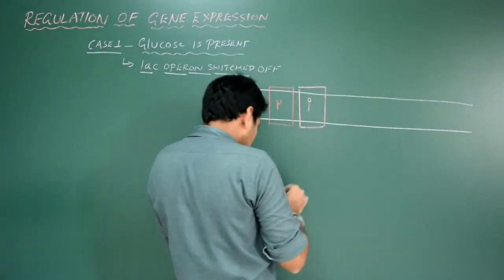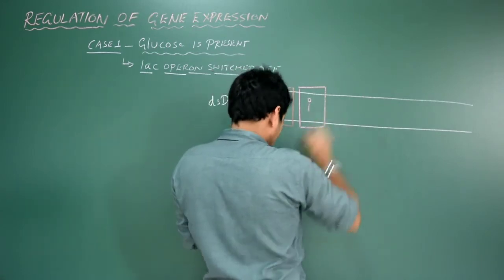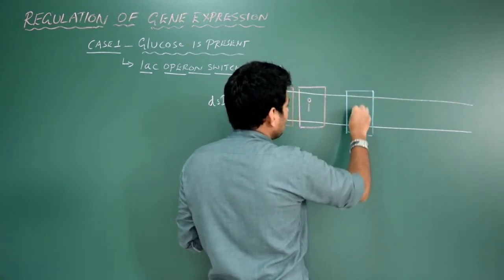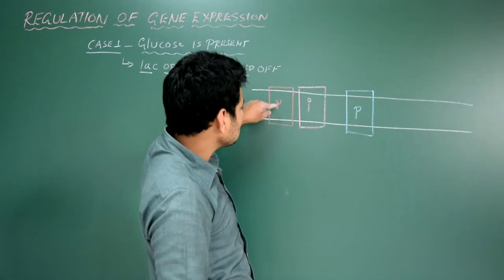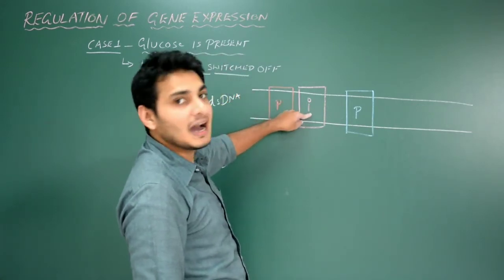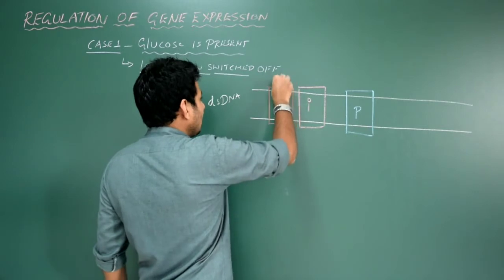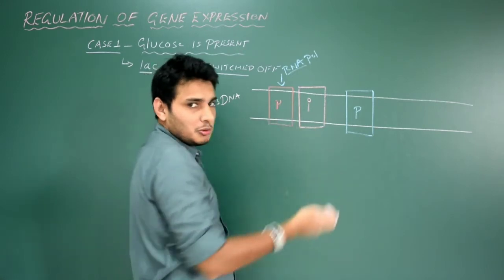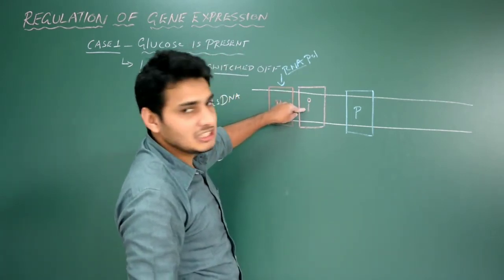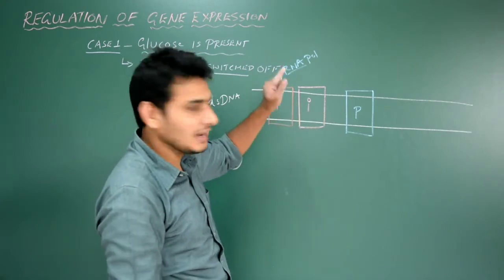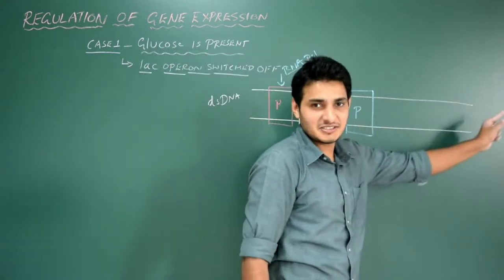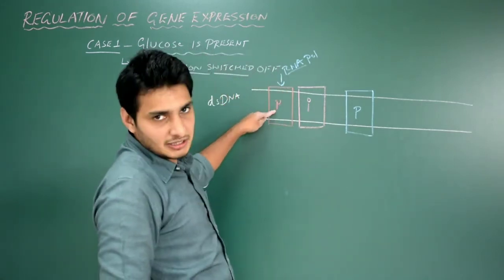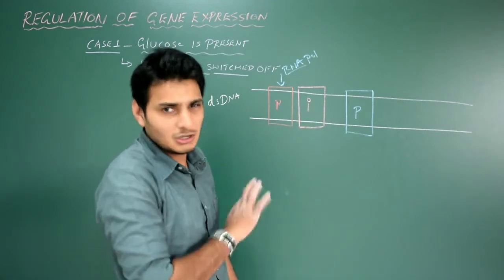Now, somewhere else here, let me use the blue color. I put one more box and I will put P here. This is the promoter. So it is understood that this is the promoter site for the gene I. That means RNA polymerase will bind to this P site, the promoter site, and it will transcribe the gene I. Whereas this promoter is for the structural genes. It is understood that for a specific gene there is always a specific promoter site. I will not mention the terminator site, not required.